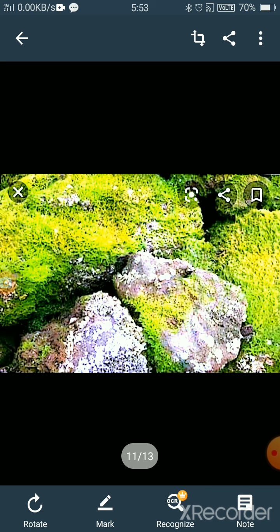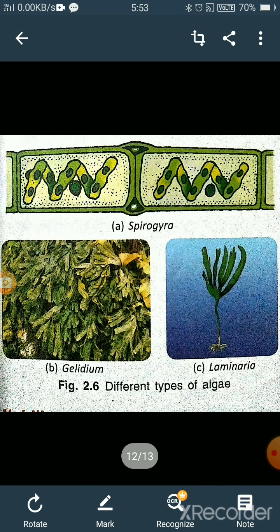Now if we talk about the way of nutrition, algae are green in color, so they are autotrophs. They contain chlorophyll, so they prepare their food with the help of the photosynthesis process like plants. These are some different types of algae: Spirogyra, Gelidium and Laminaria. And for reproduction, algae reproduce asexually by fission, fragmentation and spore formation.